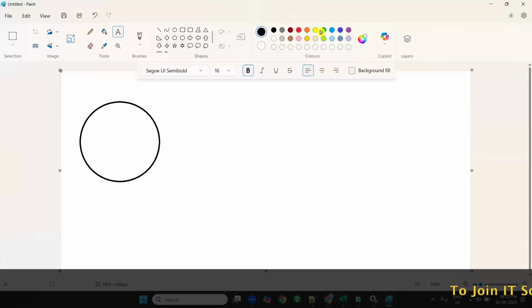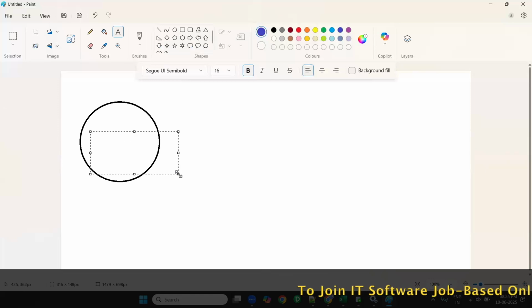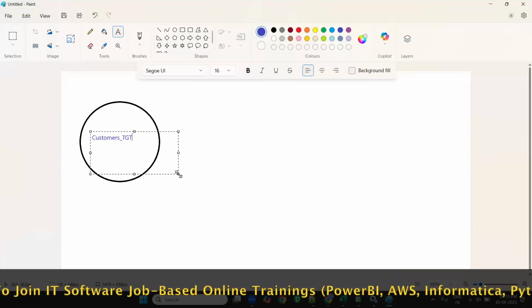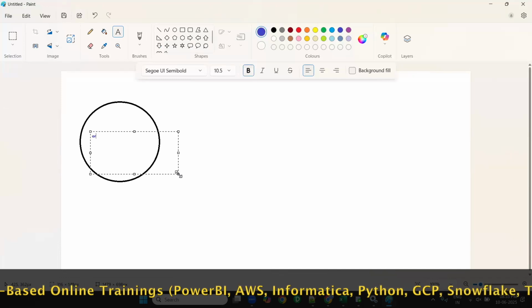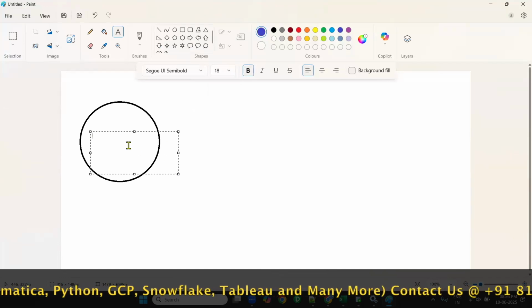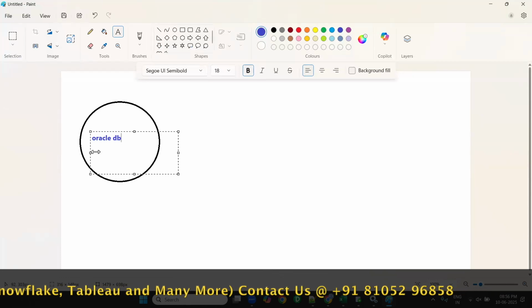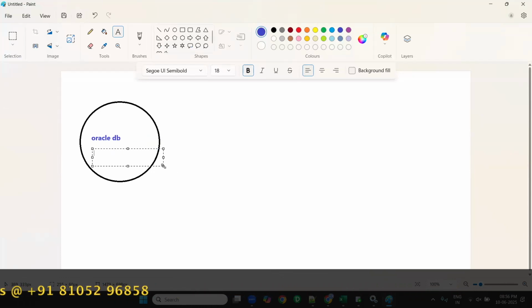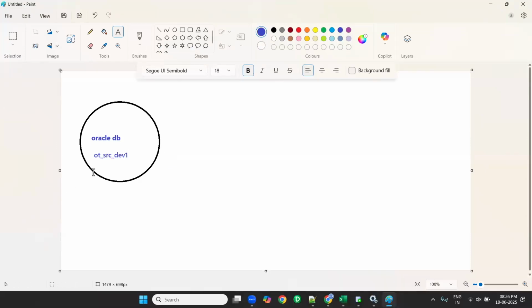Everyone able to understand? It is in my system only. This is the Oracle database and the schema name is OT-SRC Dev1. This is the schema name. In this, suppose for example, 10 tables are there.